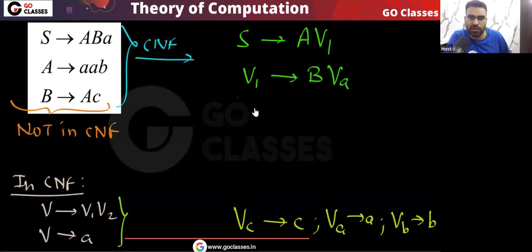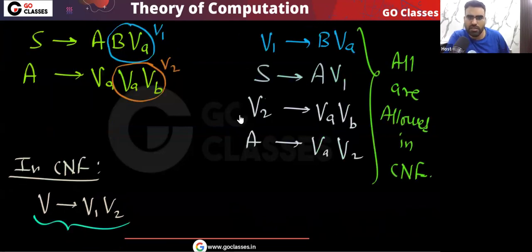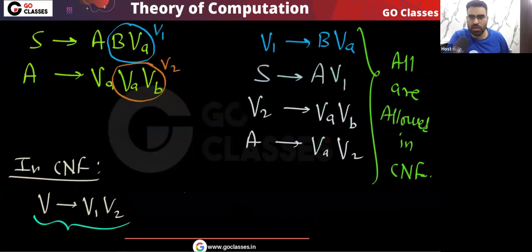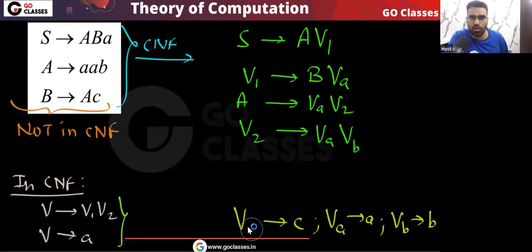The same thing I will do here. Remember, I will create v2, which will go to va, vb. You can see v2 is going to va, vb, and this variable a is going to va, v2. So that's it. Finally you got your answer.